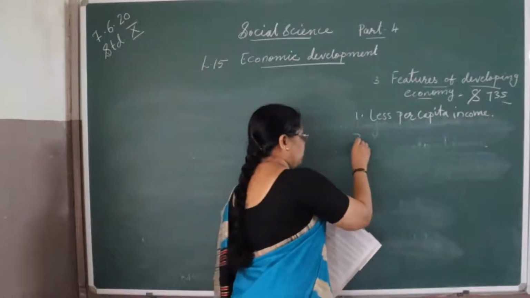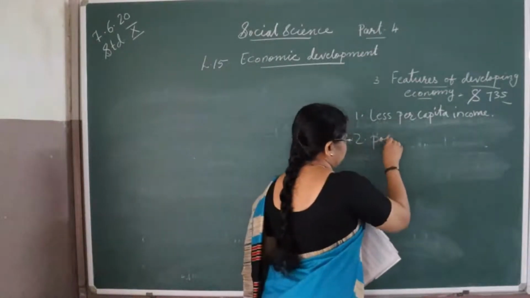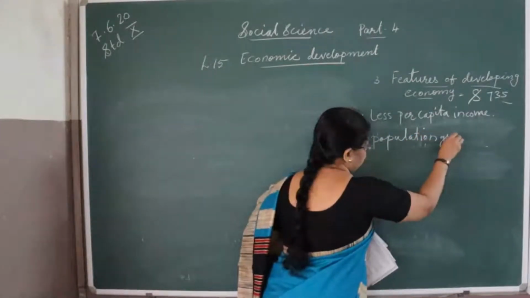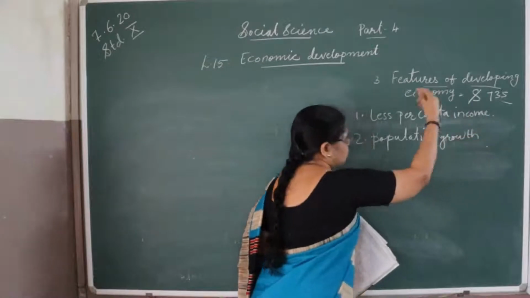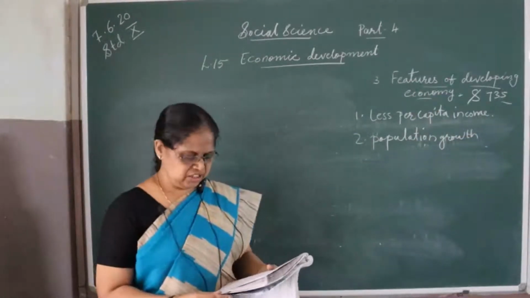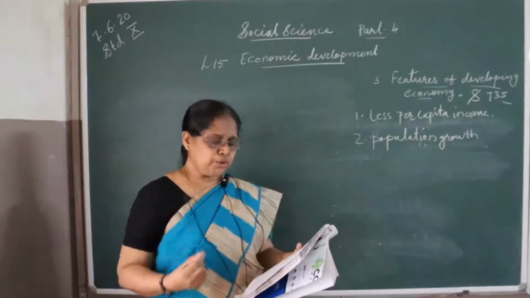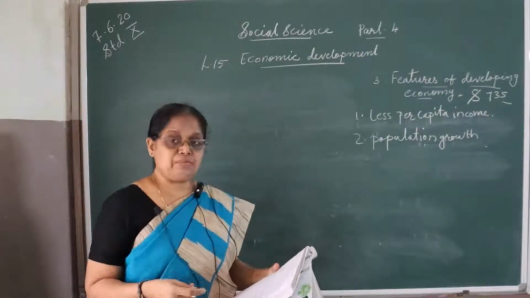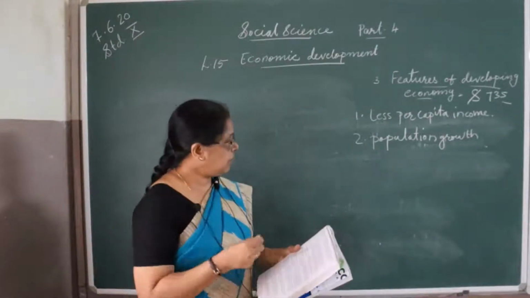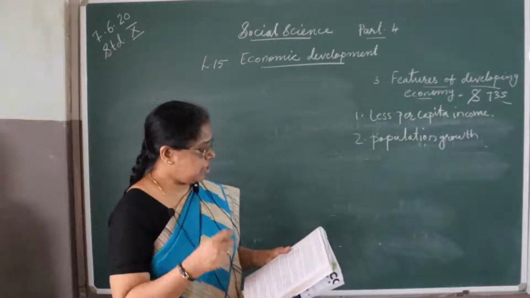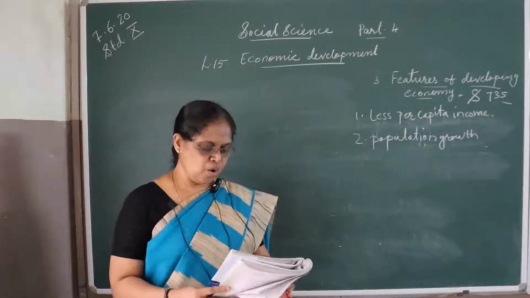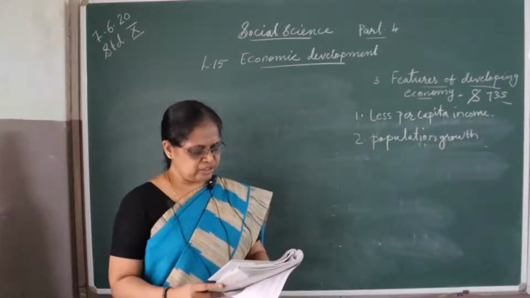Second one is population growth. Population growth of developing economies or developing nations is 2% or more in these nations. 2% or more, that is a big number. So population growth of these developing nations is more than 2%.